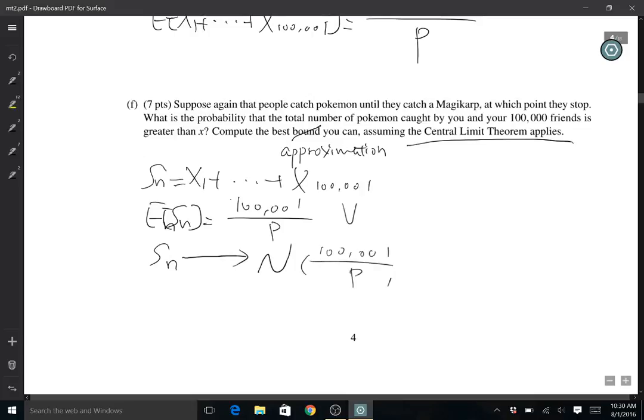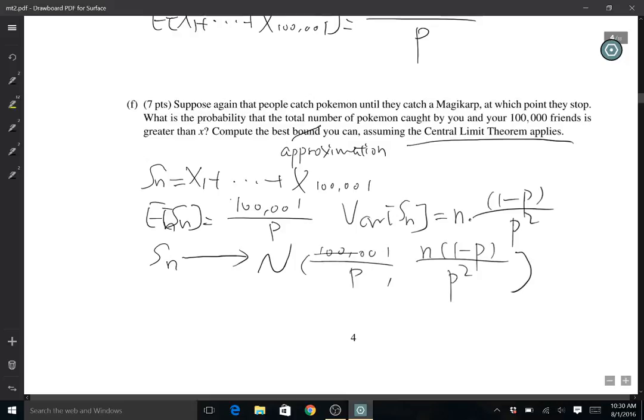Sorry, I forgot to write down the variance of Sn. It equals n times (1 minus p) over p squared, where n is 100,001. I don't want to write it down because it's so long, so I'll just use n to replace it. Here I'll also use n instead.